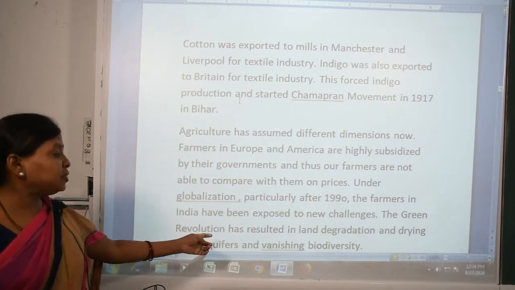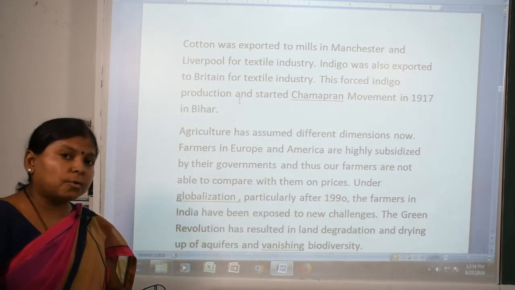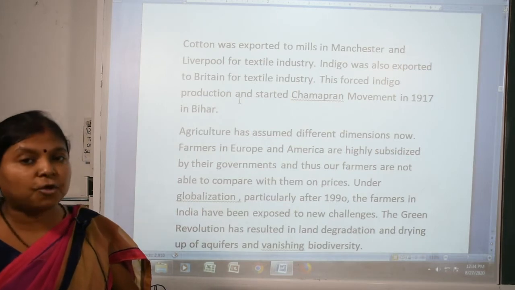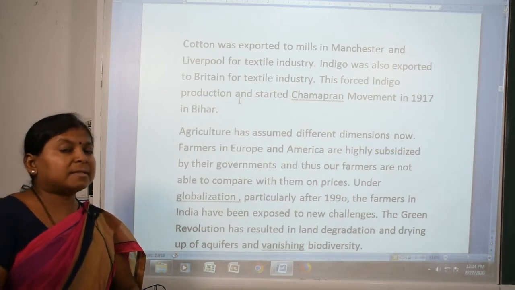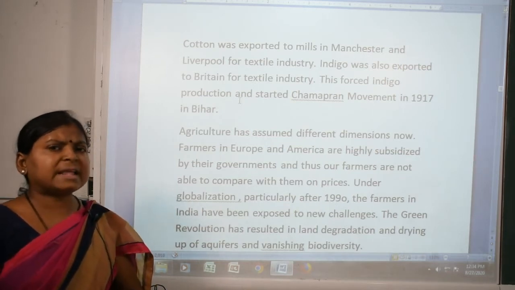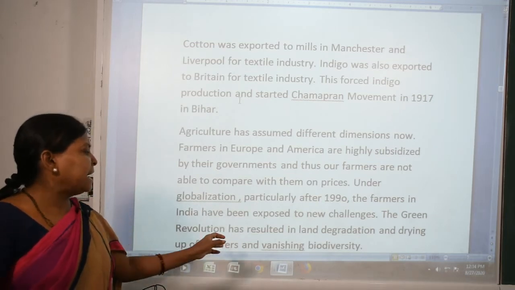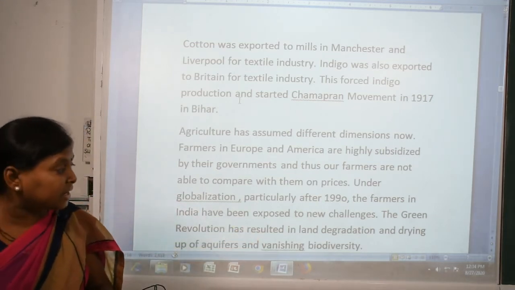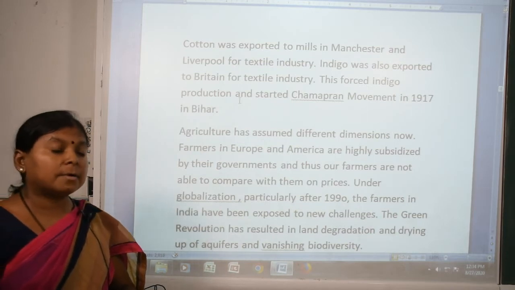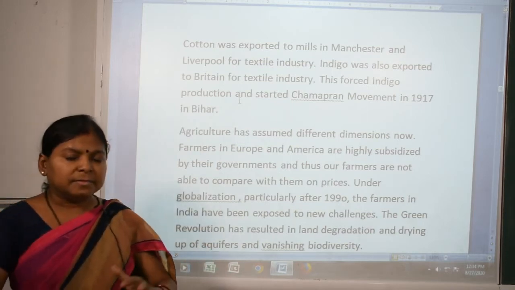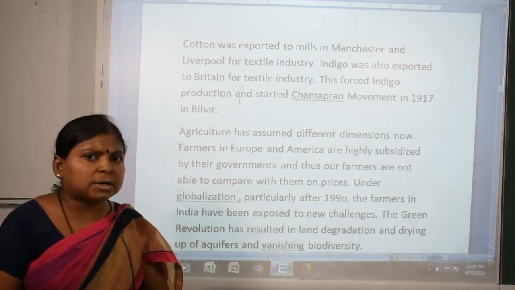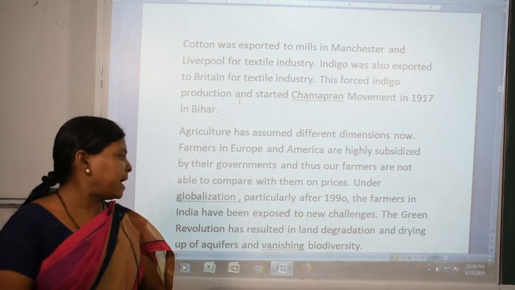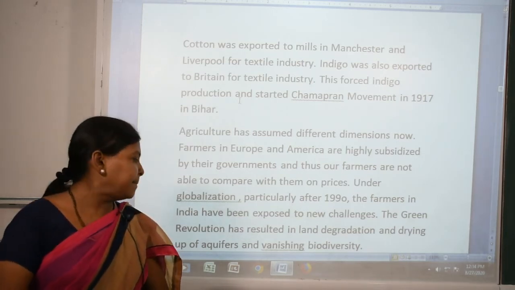The green revolution has resulted, as you know, in problems. When we started the green revolution, our farmers used too much insecticide and pesticides, which resulted in land degradation and the drying up of our aquifers. Aquifer means underground water, so it reduces the aquifer and destroyed our biodiversity.